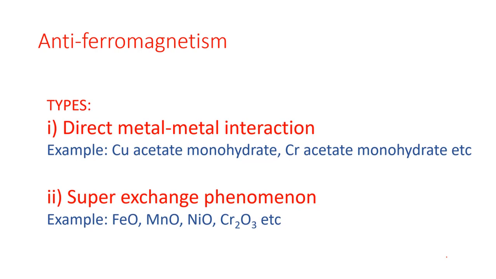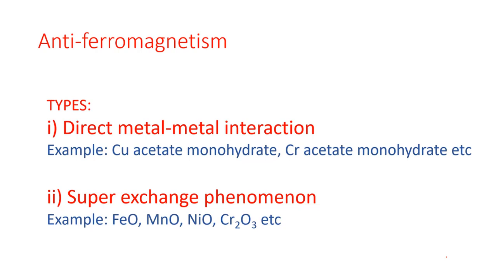So basically we are considering the antiferromagnetism in this part, because antiferromagnetism is quite more significant than the ferromagnetism. Okay, so basically the antiferromagnetism can be divided in a major way into two types.